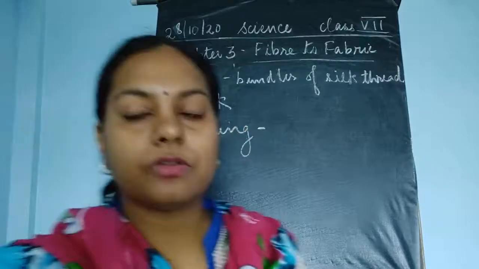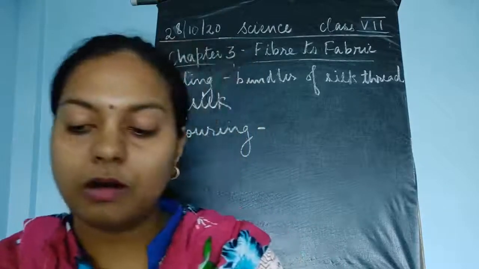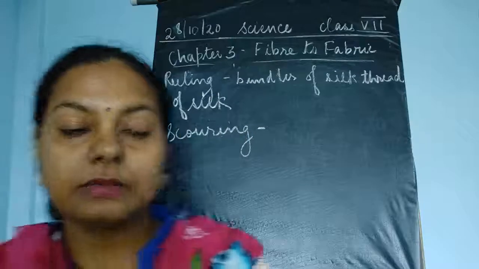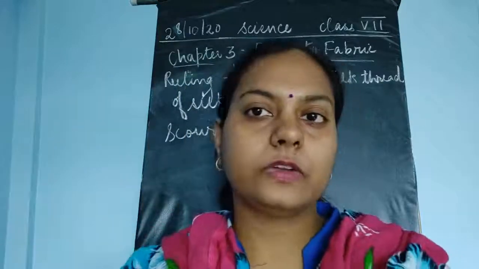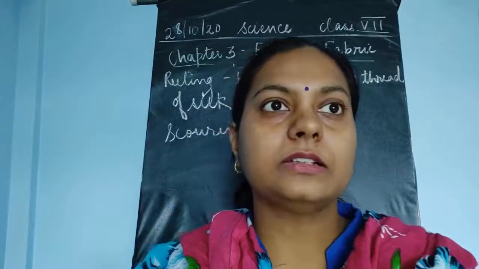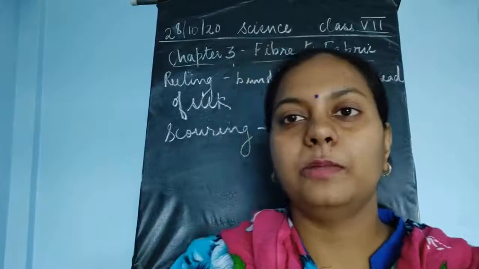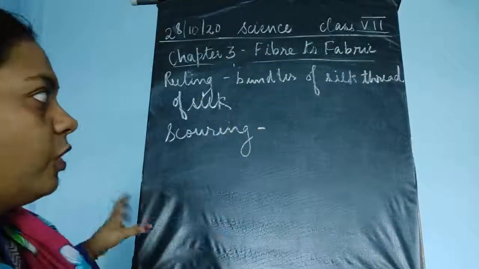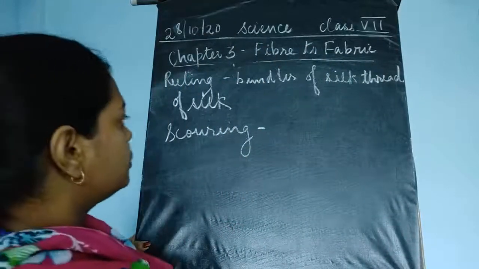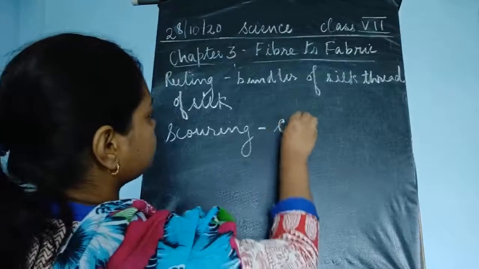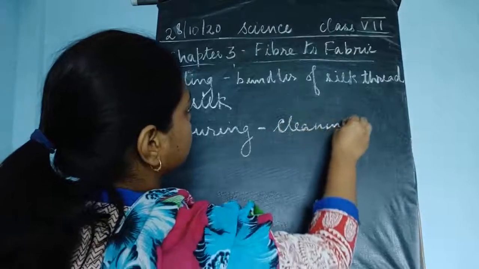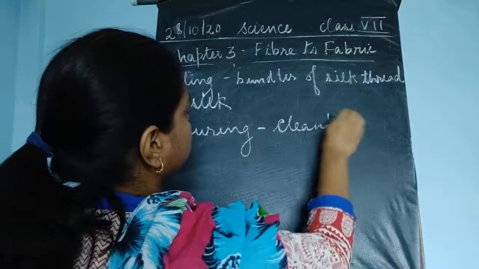Now the next thing is scoring. What do you mean by scoring? Scoring is a step in the processing of the wool where the dirt and the dust is washed off with the help of soap or detergents. So scoring is cleaning or washing